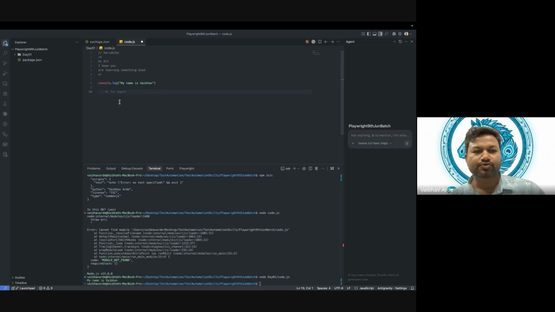What is a variable? I can say a variable is a named container in memory used to store data. So a variable is a container where we can keep our data. Let's say I want to save my name.